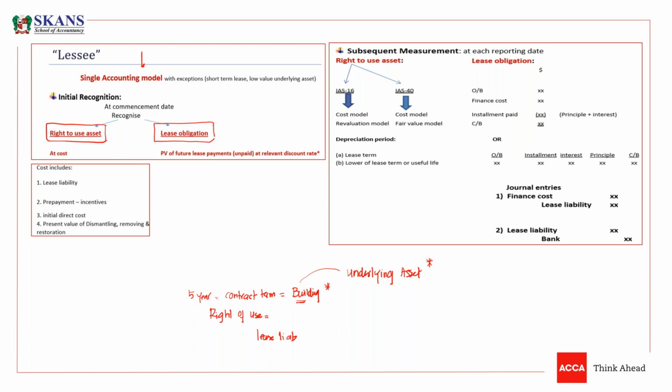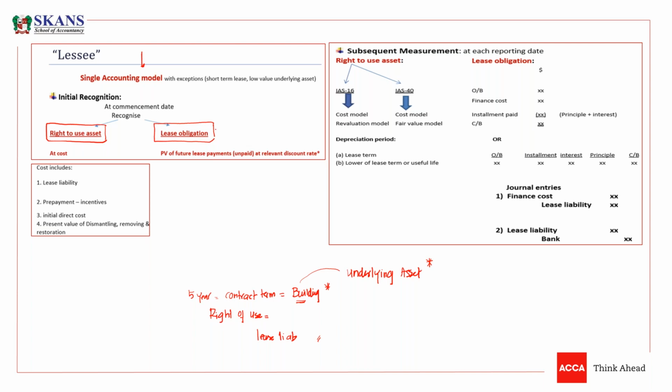What is this lease liability? So if we have a contract of 5 years to use this building, now we have to pay maybe annual installments, maybe semi-annual, quarterly, or monthly installments, but you have to pay. And if you have to pay installments, then it means there is a contract liability on you as well. So we need to recognize a right of use asset and a lease liability.